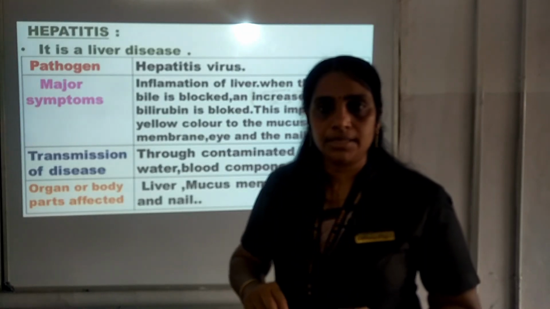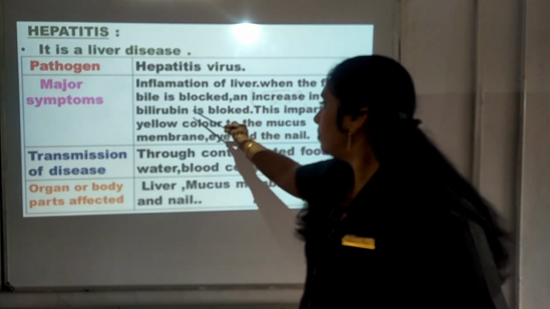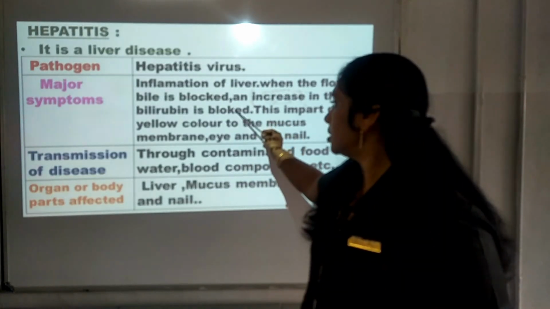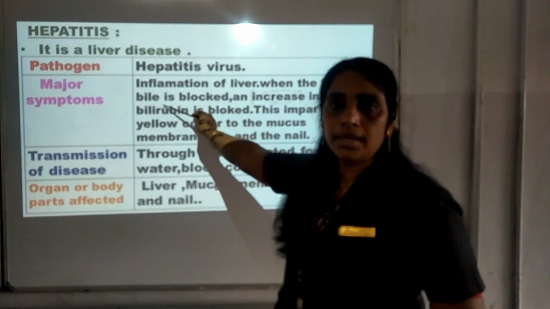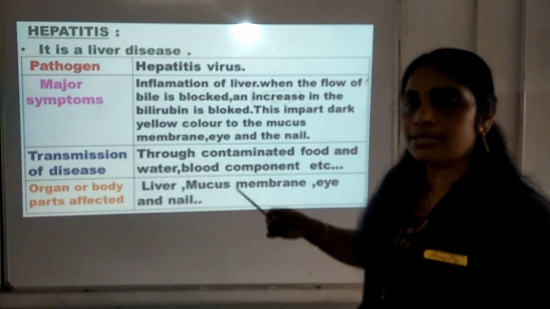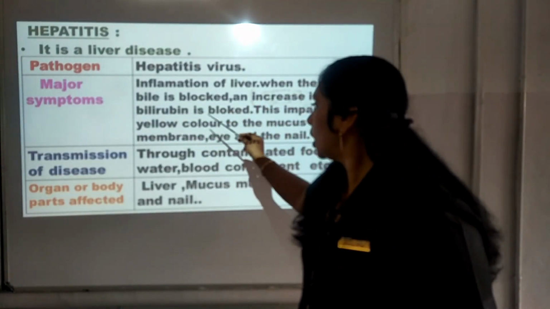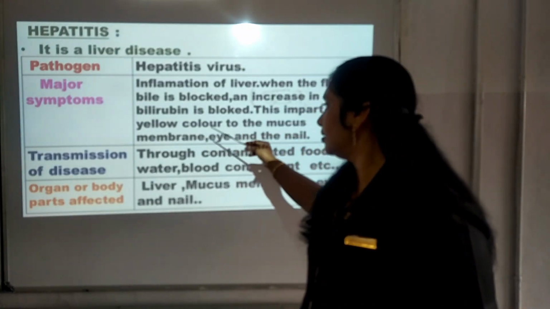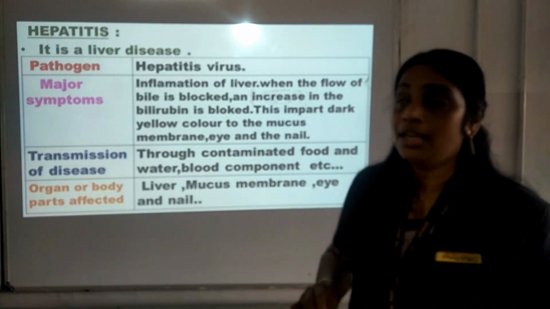Bilirubin is a pigment, isn't it? So this pigment's level increases because of the block in the flow of bile. And due to that, what happens? A dark yellow color is imparted to the mucous membrane, eye as well as nail.